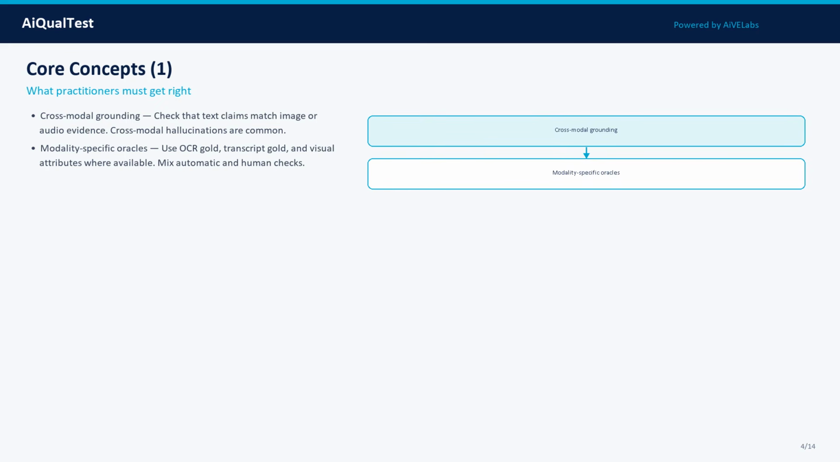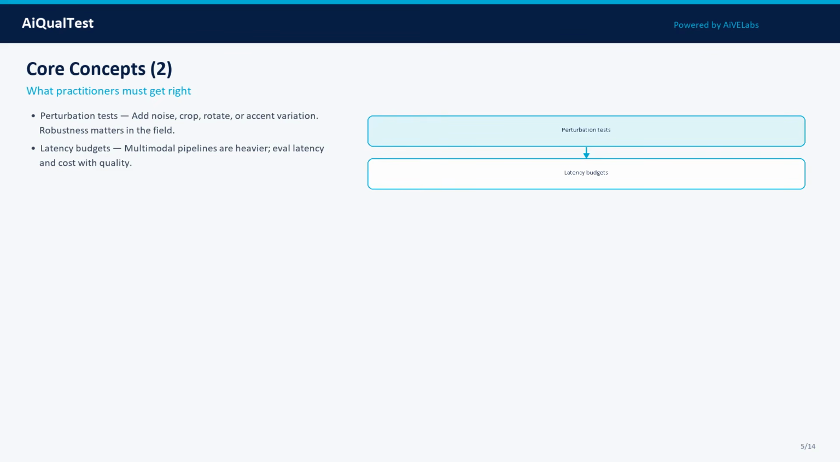Concept 2: Modality-specific oracles. Use OCR gold, transcript gold, and visual attributes where available. Mix automatic and human checks. In practice, treat this as a measurable property: define what good looks like, attach evidence, and track it across model, prompt, data, and tooling changes.